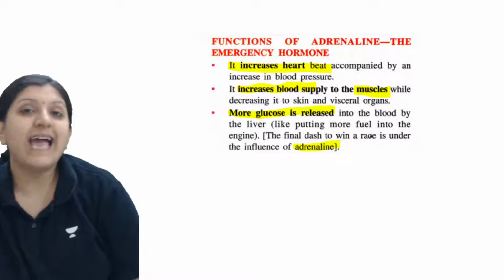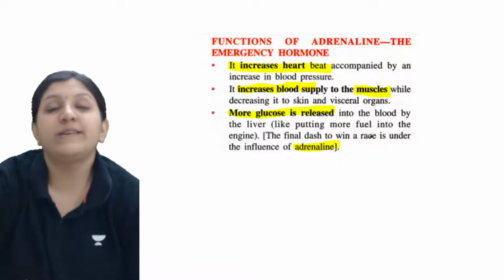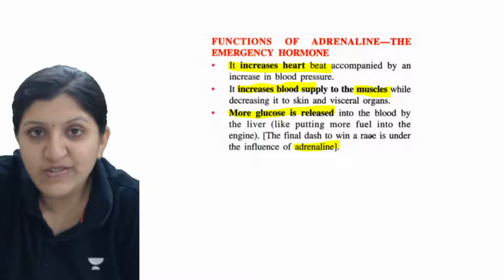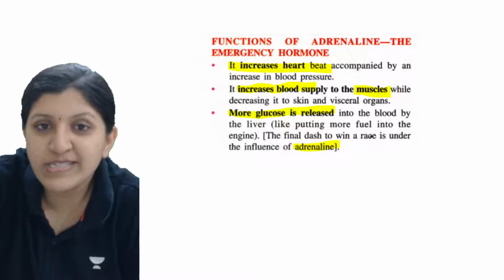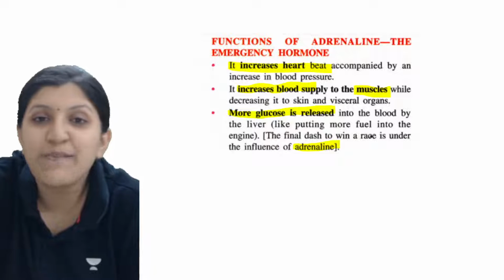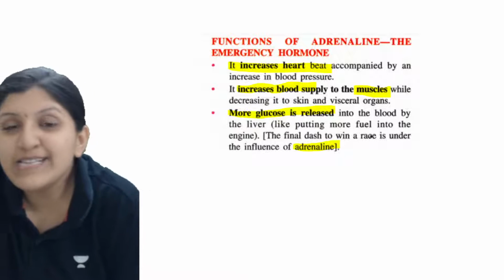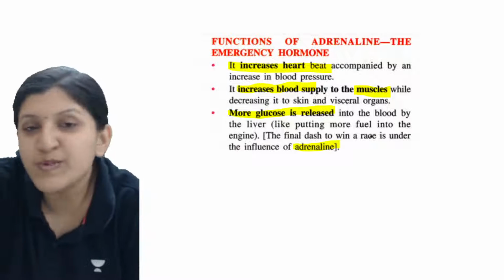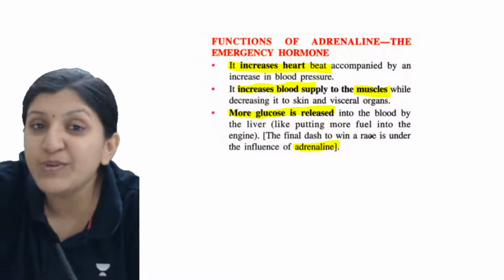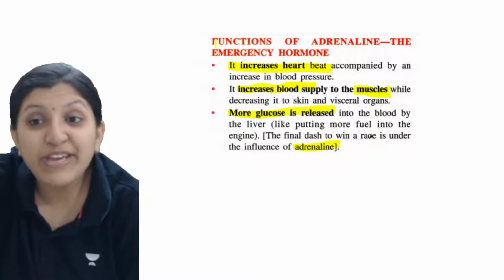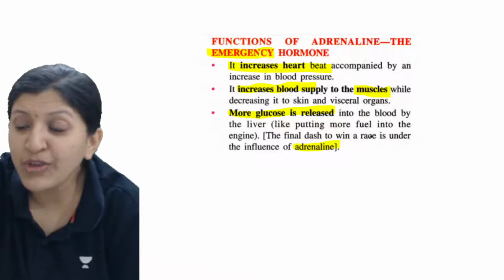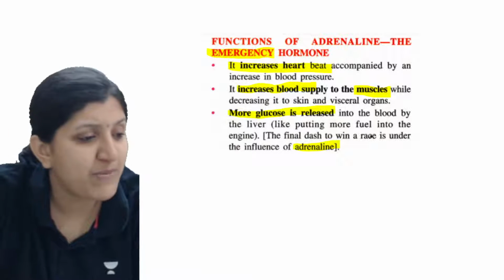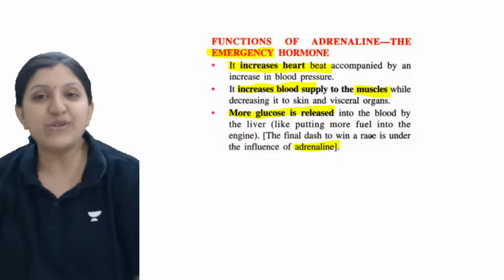So why exactly the glucose is required is, upon oxidation, the glucose is going to get oxidized, so that means glucose will combine with oxygen, and there is a waste product formed, carbon dioxide and water, and what is produced? Energy is produced, and we call this hormone what? Emergency hormone. Okay, so since it is an emergency hormone, there is a requirement.